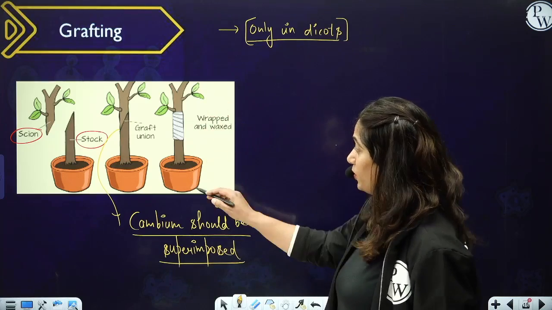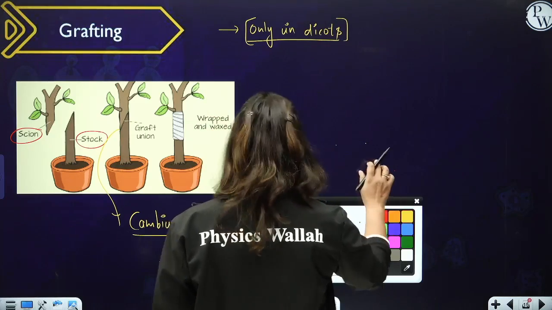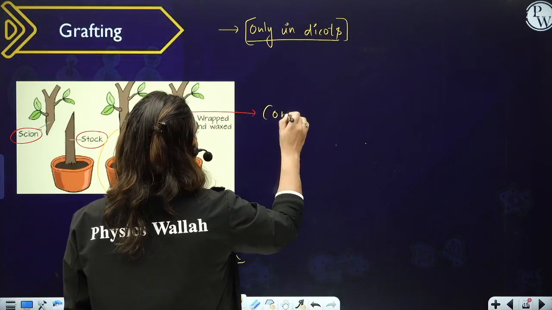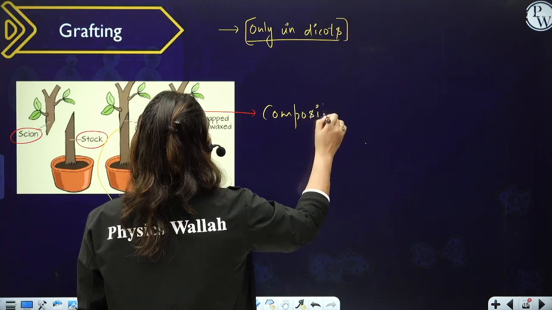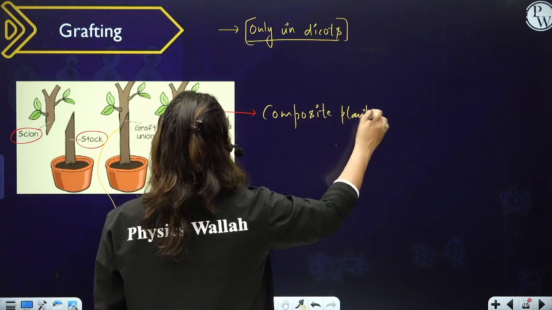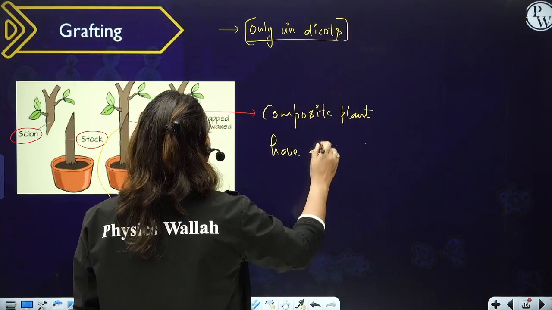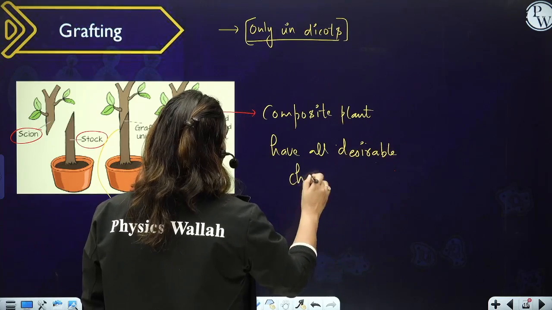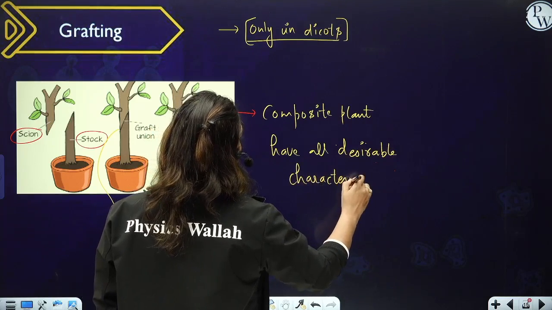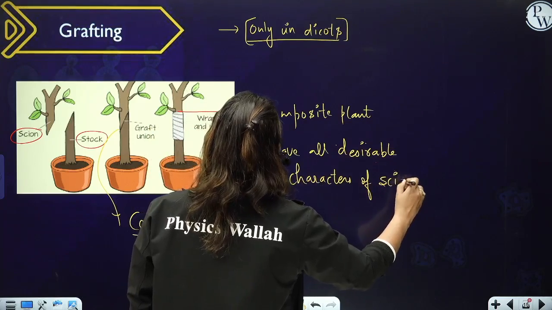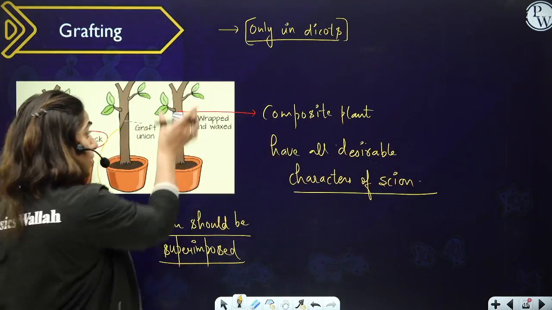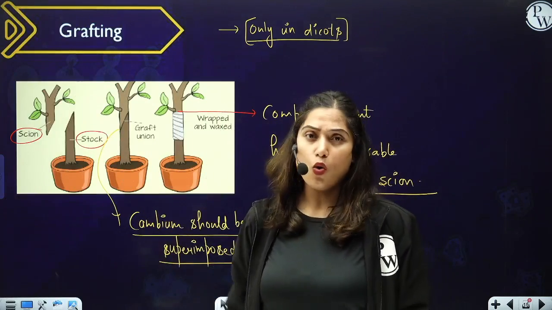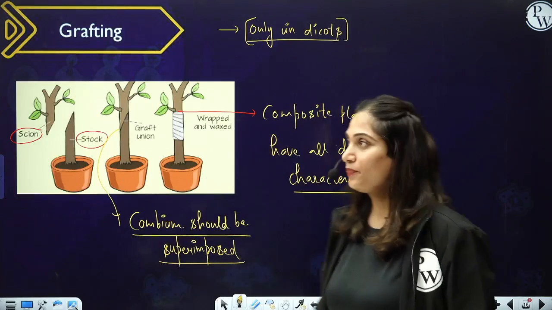And the plant formed over here is not a hybrid plant. It is not a hybrid. This is called a composite plant having all desirable characters of the scion, because we want the composite plant to have all the desirable characters of the scion. We are taking the stock only for the root system. Okay, so this is grafting.